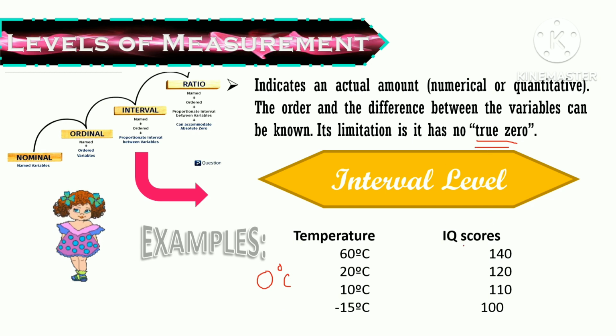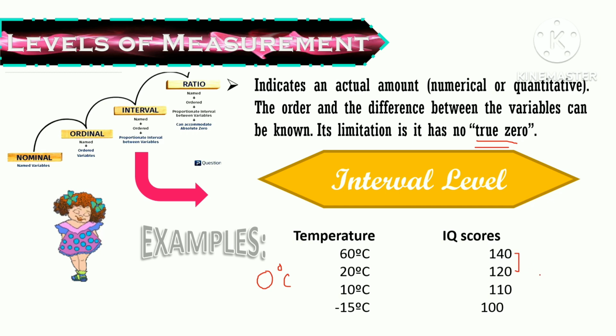Next is the IQ scores. Okay, so we have here 140, 120, 110, and 100. As you can see again, naka-order na rin siya from highest IQ score to lowest IQ score. And then, we can now know the difference, right? Okay, so 140 minus 120, that is 20. 120 minus 110, that is 10. 110 minus 100, that is 10. And then, it has no true zero.